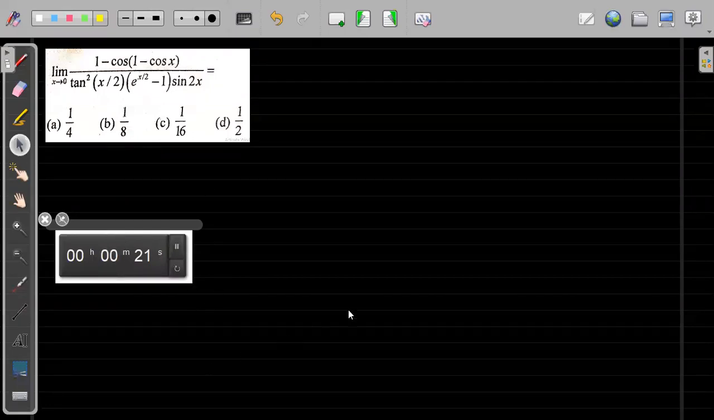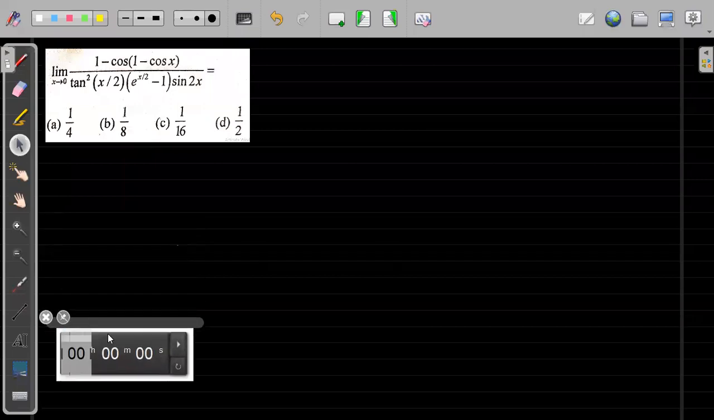Anyone? Nobody is able to get the answer. 1/2. Okay. One of you has given 1/2. Okay. Two answers. I've got 1/4. Okay. 1/2, sir. I think 1/2 is the correct answer. Many of you are giving the same. So let's see how to solve.